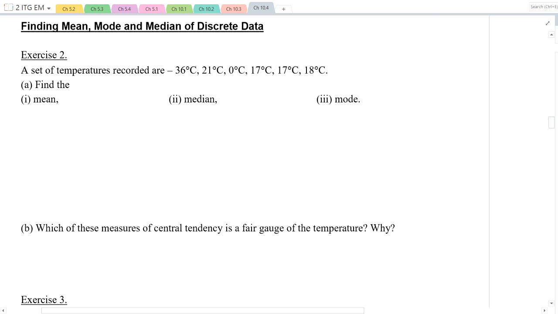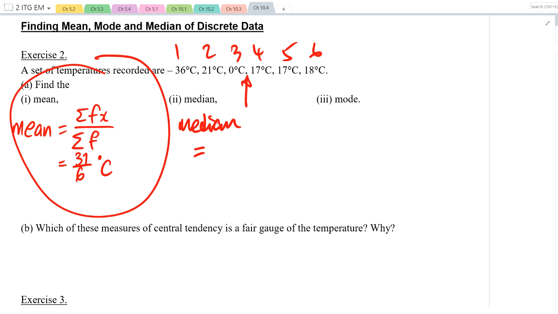Okay, so now exercise number 2. Find the mean, median, and mode. You are sitting in pairs. Can somebody do median and somebody do mode? Because mean, I'm sure everybody can do it. Okay, somebody do median, somebody do mode. If you are sitting in 3, somebody do mean, median, mode. Then later we check the answers.